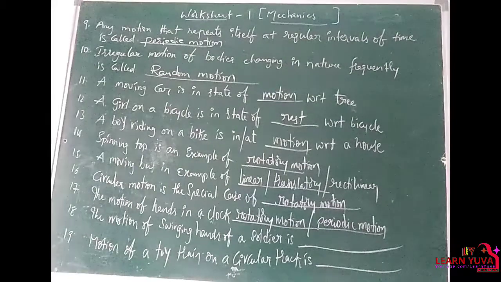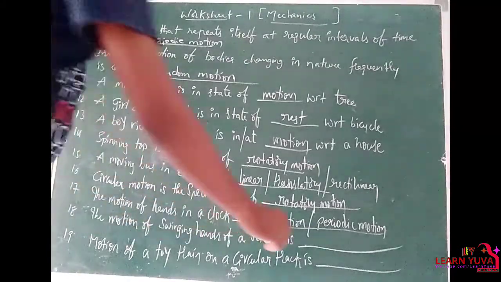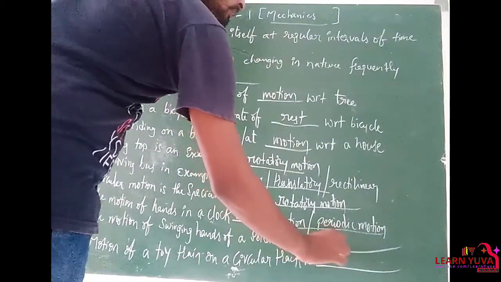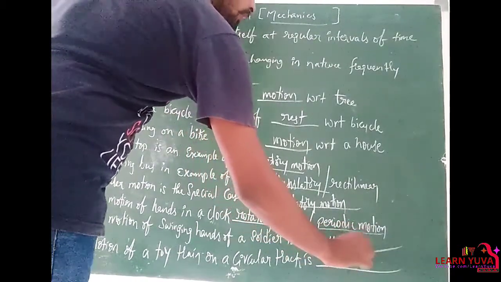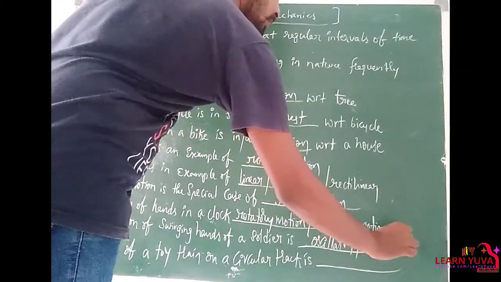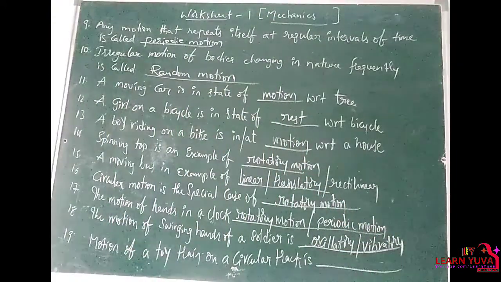The motion of swinging hands of a soldier is to and fro motion. So that is oscillatory or vibratory motion. Next, motion of toy train on a circular track. In the question itself, it has circular track. It is circular motion.